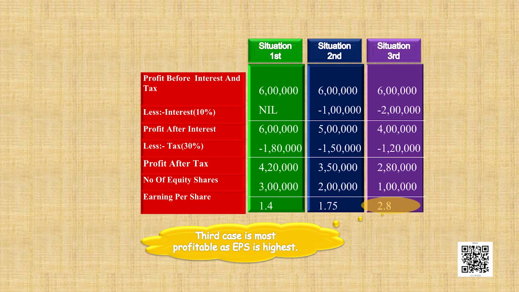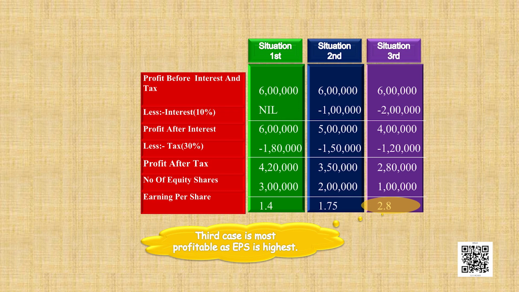In the first case, because the entire amount was financed by equity shareholders, that means the entire 30 lakh rupees has been divided into shares of rupees 10 each. This means the number of shares will be 3 lakh. So, we are dividing the profit after tax of rupees 4,20,000 by 3 lakh shares. This gives us an earning per share of rupees 1.4, that means 1 rupee 40 paisa.